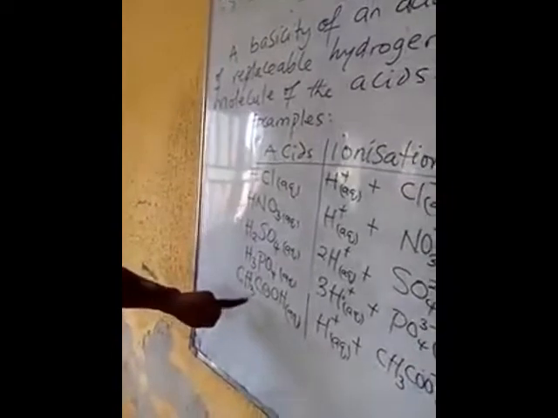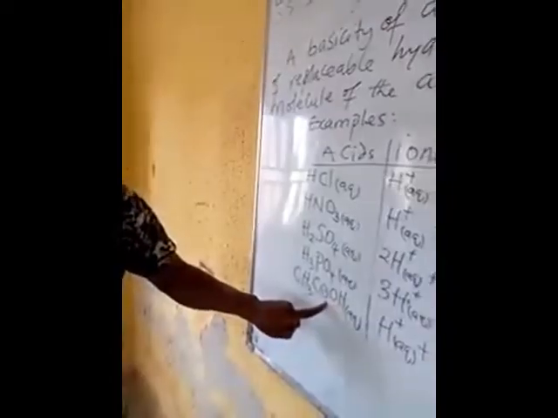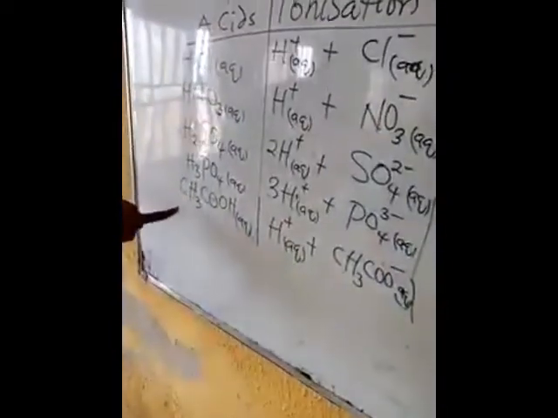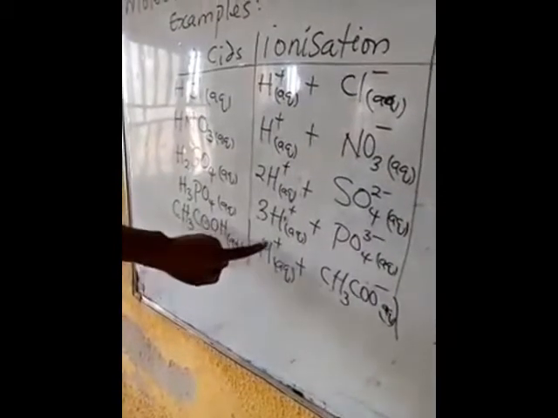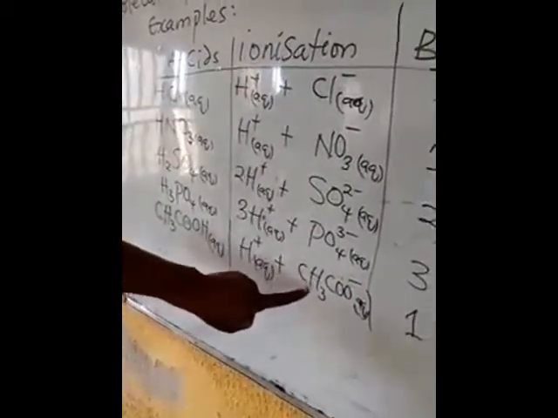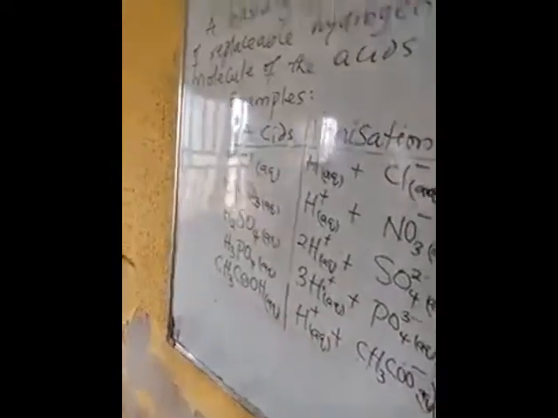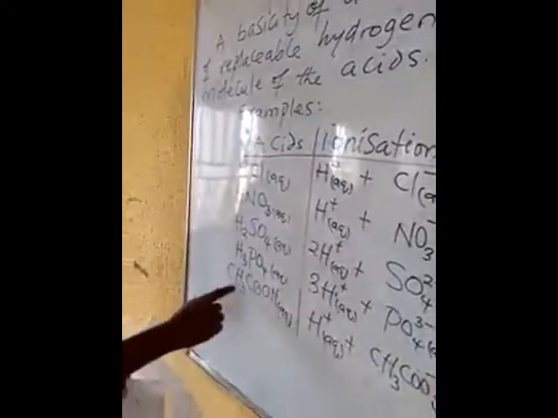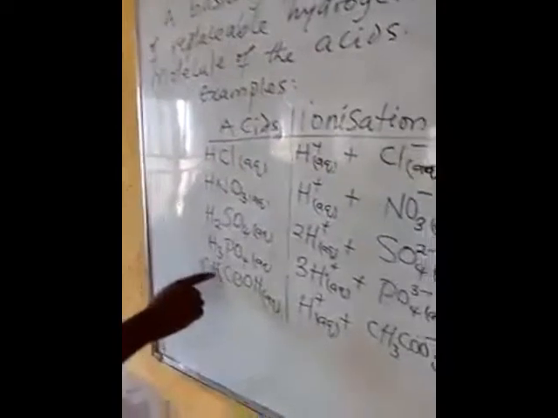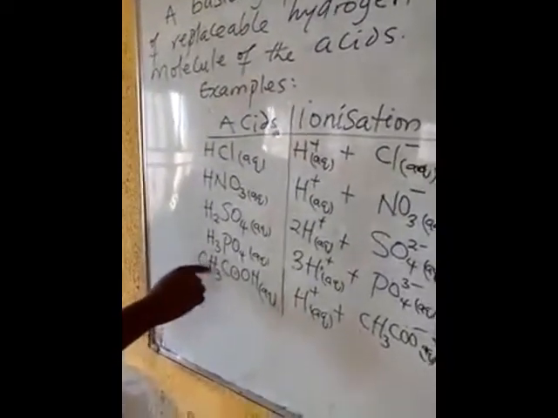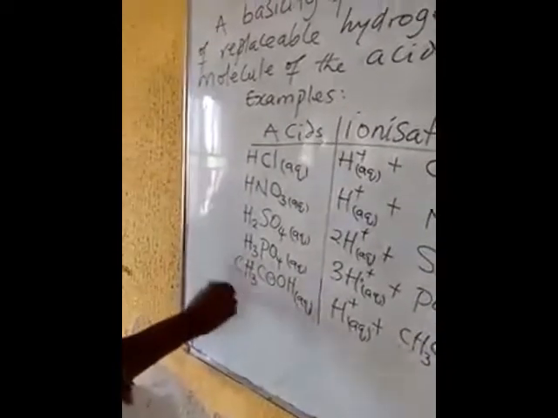This is called ethanoic acid. This ethanoic acid is a weak acid. It ionizes to produce H+ and a negative radical. And as you can see, the replaceable hydrogen ion in this compound is not part of the hydrogens that are in this CH3, that is the methyl group.